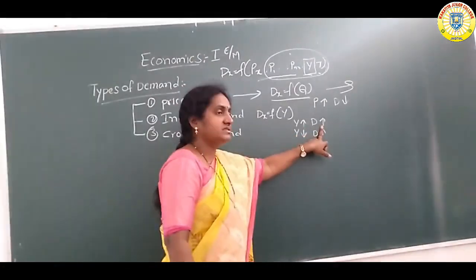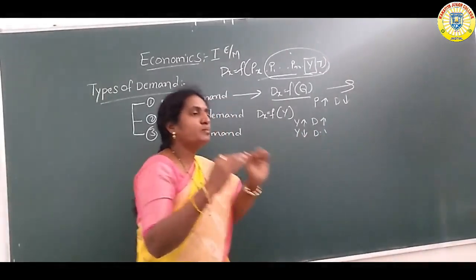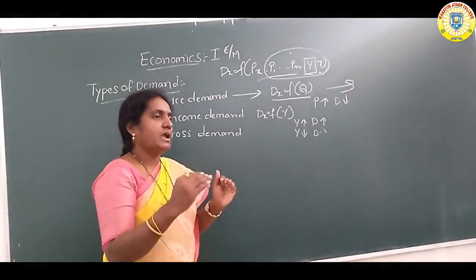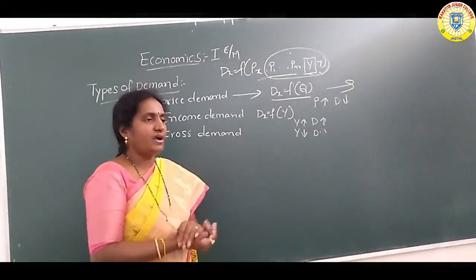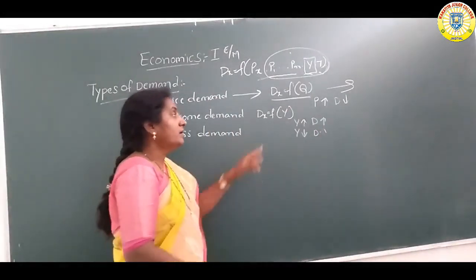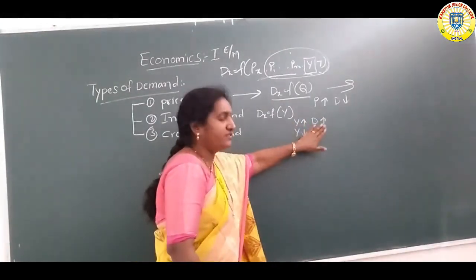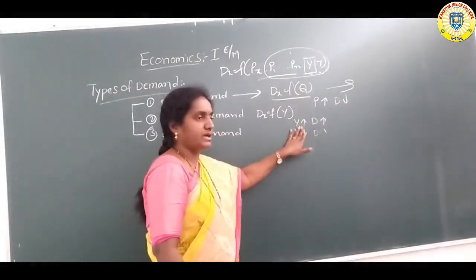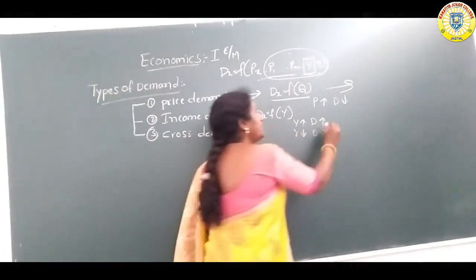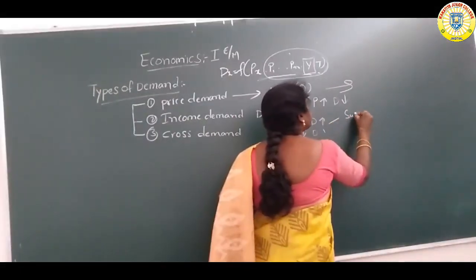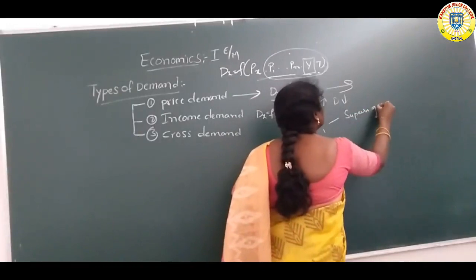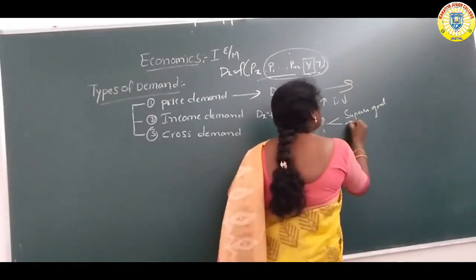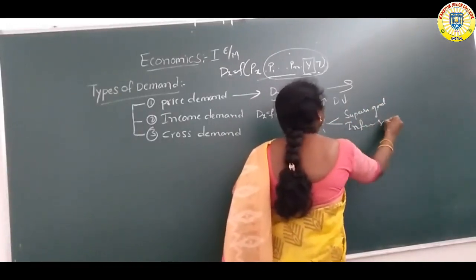Why? Because if the consumer has more income, he demands a greater quantity of goods. But this situation is different in the case of superior goods and inferior goods.